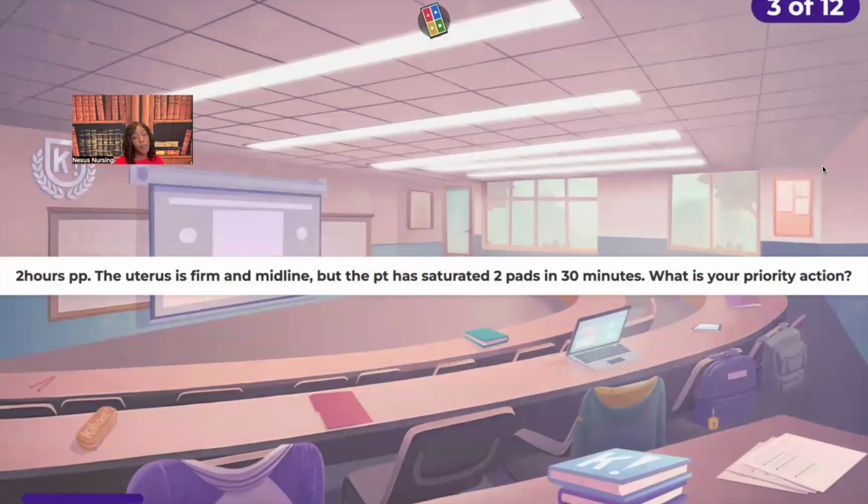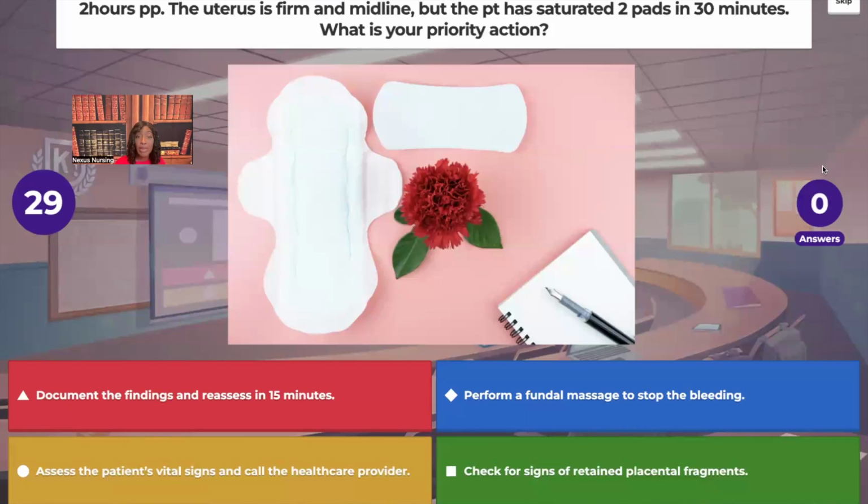Third question. So your patient is 2 hours postpartum. The uterus is firm and midline, but the patient has saturated 2 pads within 30 minutes. What is your priority action? Are you going to document the findings and reassess the patient in 15 minutes? Are you going to perform a fundal massage to stop the bleeding? Are you going to assess the patient's vital signs and call the healthcare provider? Or are you going to check for signs of retained placental fragments?